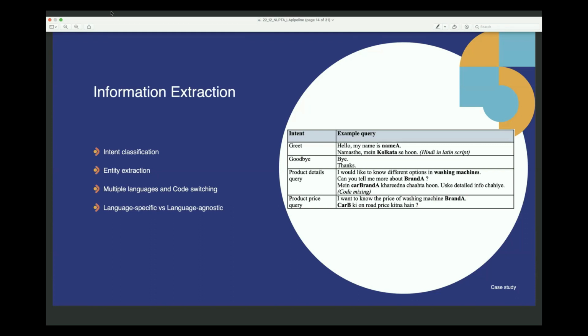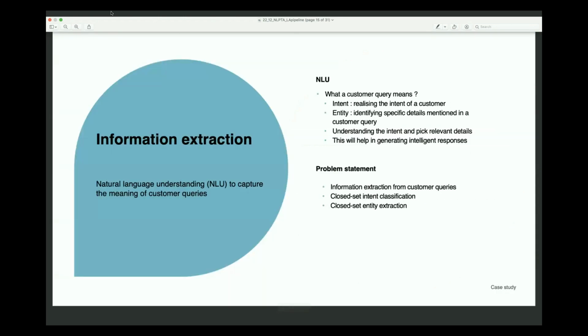switching scenarios. And for experimental purposes, we try to compare a language-specific strategy and a language-agnostic strategy. To summarize, we are trying to perform natural language understanding of customer queries, which are usually short text messages. We have to realize the intent of a customer, what that person is trying to find out, and also the entities mentioned in that message, which is basically his or her name, location, or the product that person is interested in.